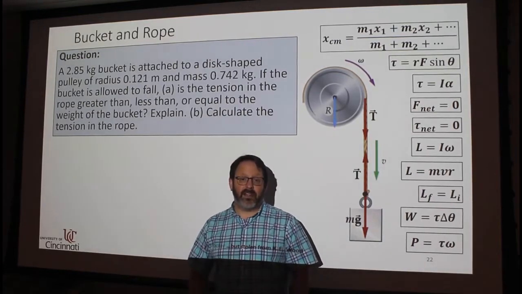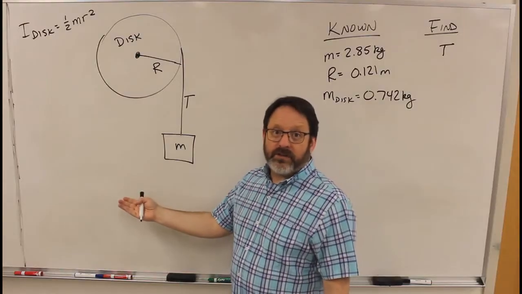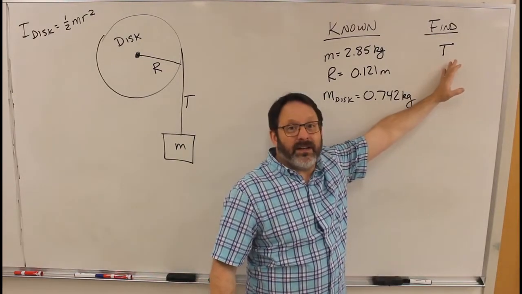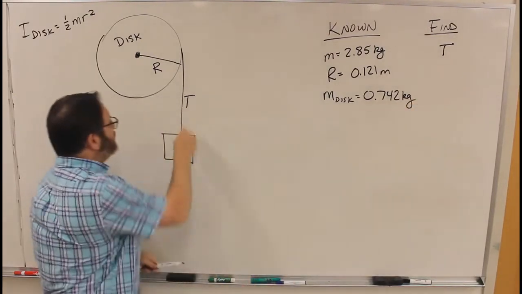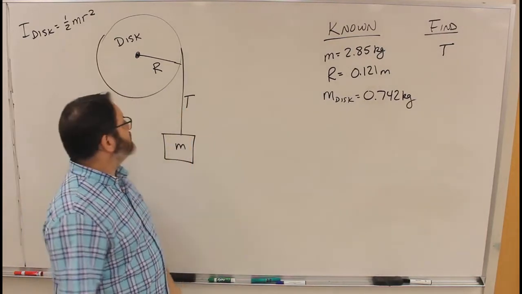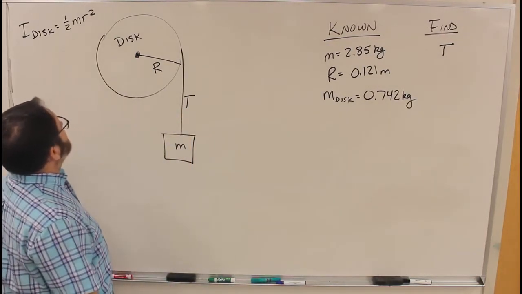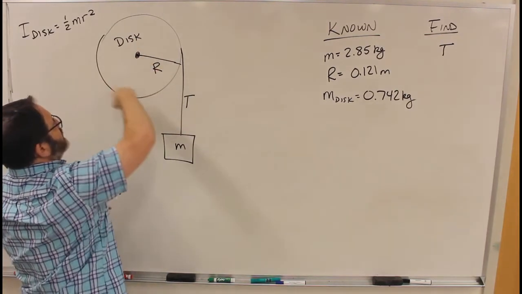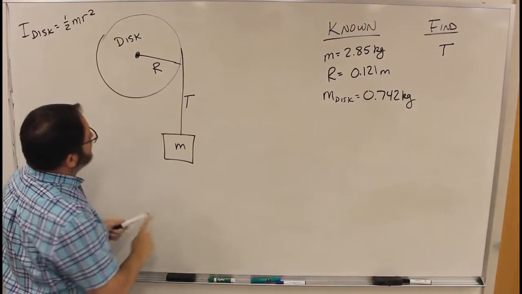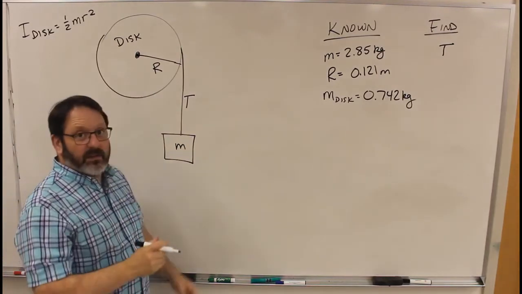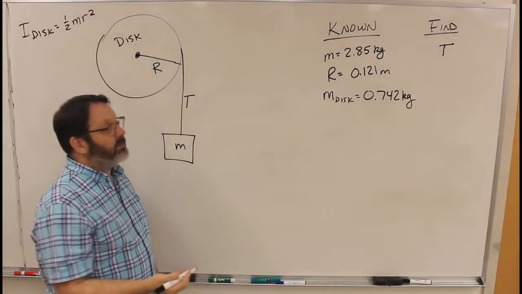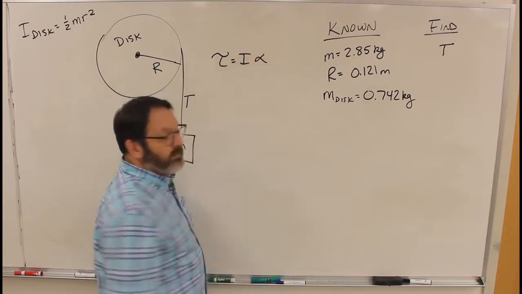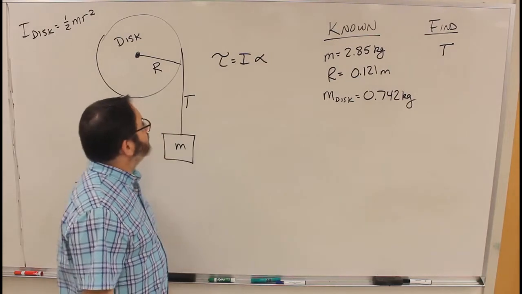Now let's calculate what it actually is. So I've drawn a picture, made up a list of our knowns, and the unknown that we need to find. We need to find T, the tension in this string. So let's see. The disc is held in place. It's spinning because this mass is pulling down on it. So there's going to be some acceleration. We can find the acceleration by using torque as I alpha.